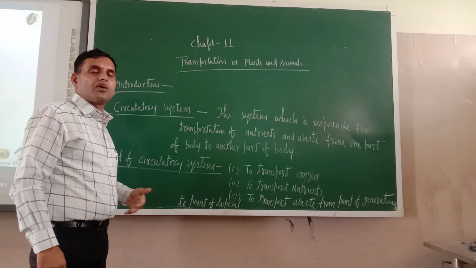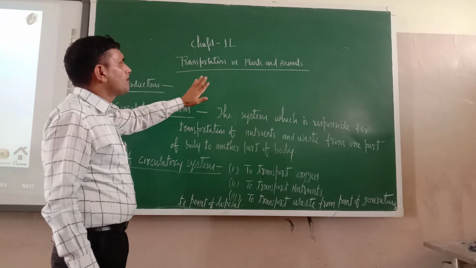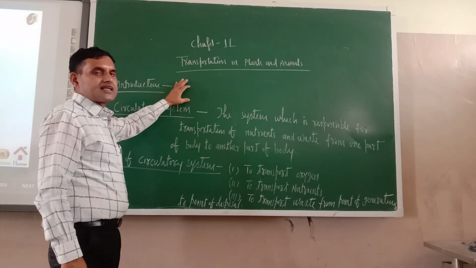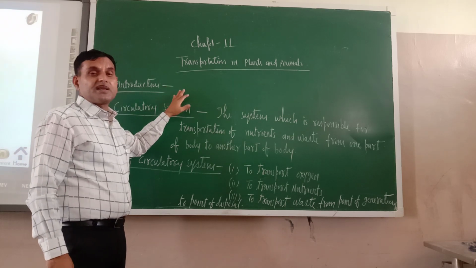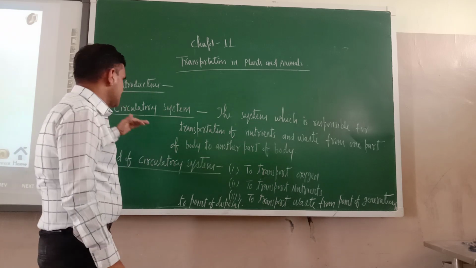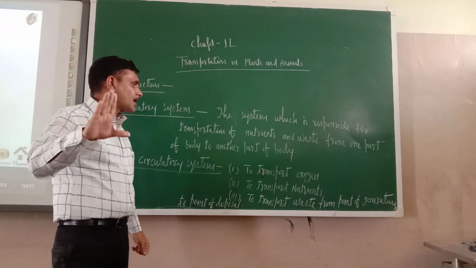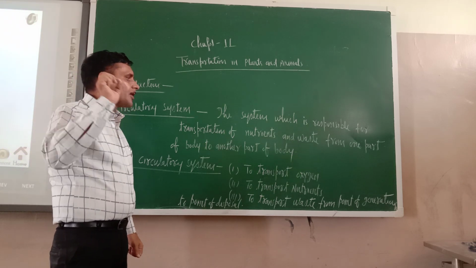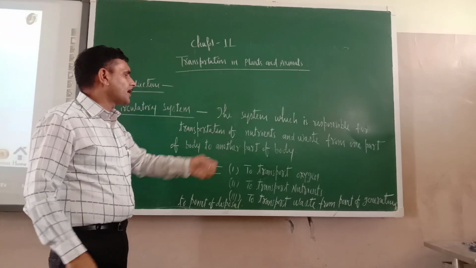Afterwards we will talk about some other things. In the chapter transportation in plants and animals, basically we will discuss the blood, heart, and blood vessels. So first, what is the circulatory system? The system which is responsible for transportation of nutrients, oxygen, and waste from one part of body to another part of body.